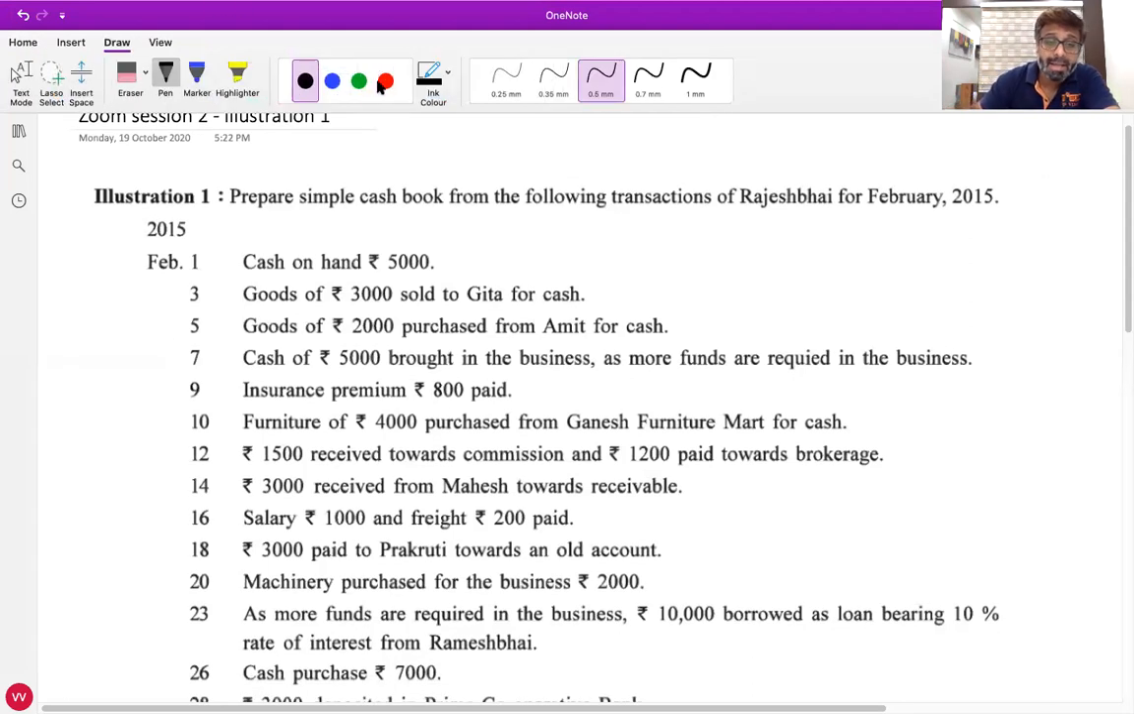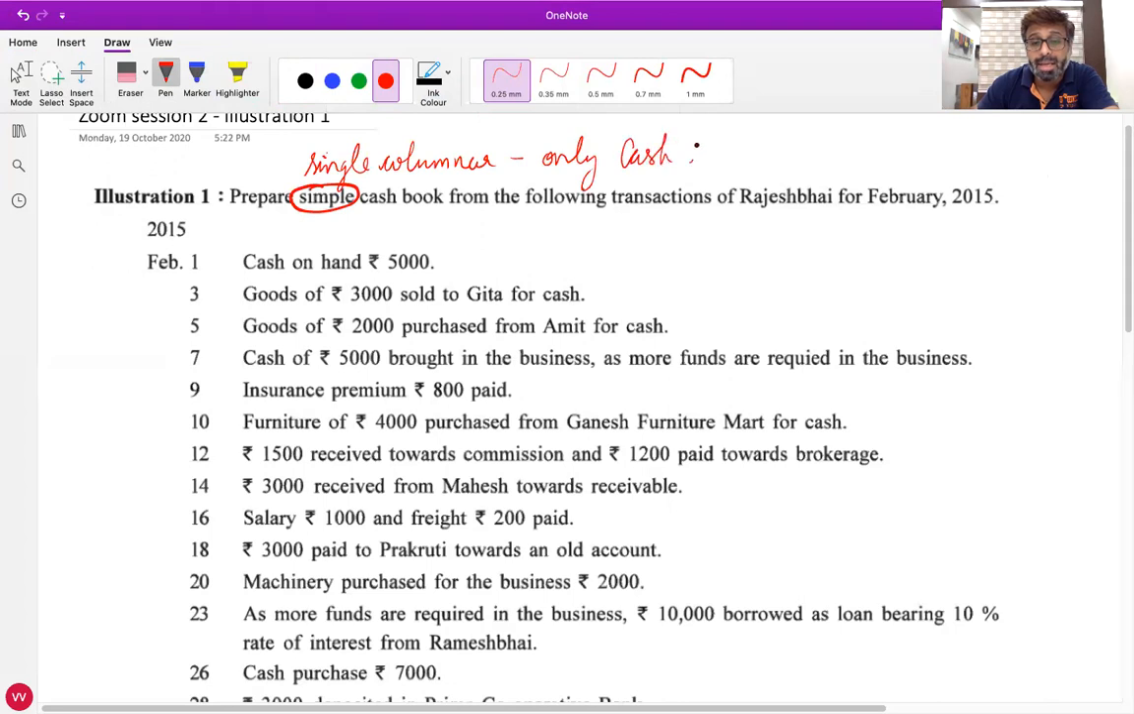See the question. Prepare a simple cash book. Can you all see that? Simple cash book means single columnar, only cash column is there. Simple cash book means single columnar, only cash column.